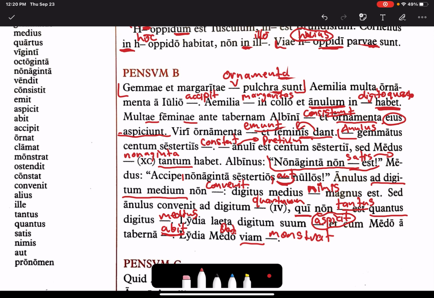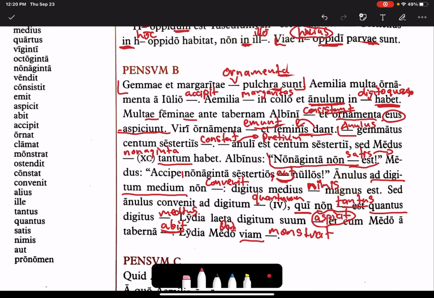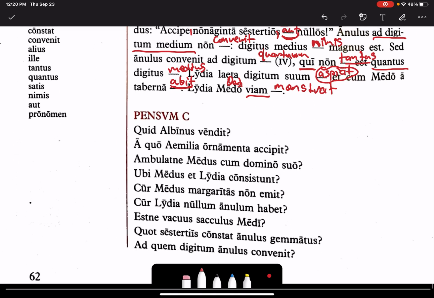I hope these exercises were helpful for you in reinforcing what we've been working on for the last couple of weeks. And if you have any questions, please write them down and we'll go over them in class together. Pensum C, I think that it would be really helpful for us to go over each one individually in class and to see what each of you put. And so we're gonna do that in class.